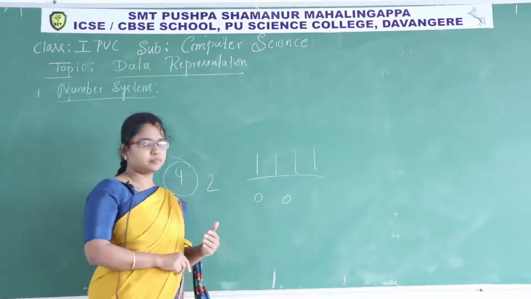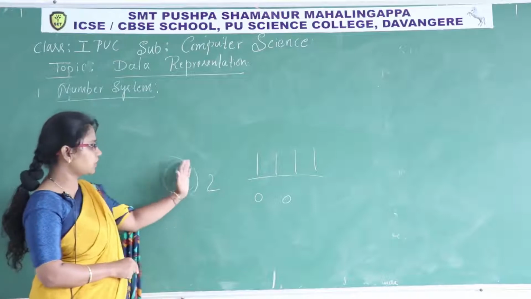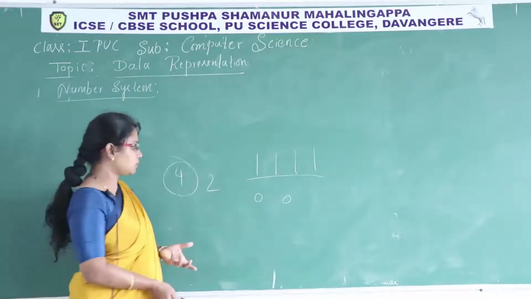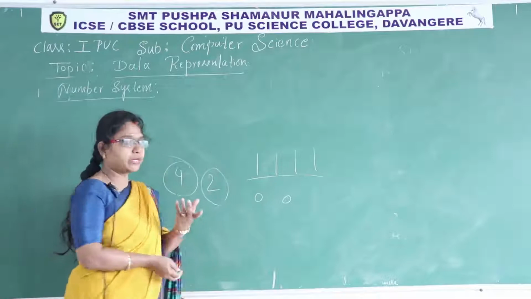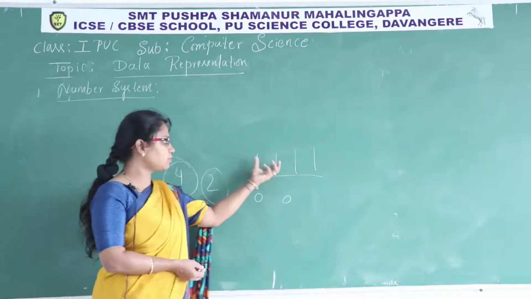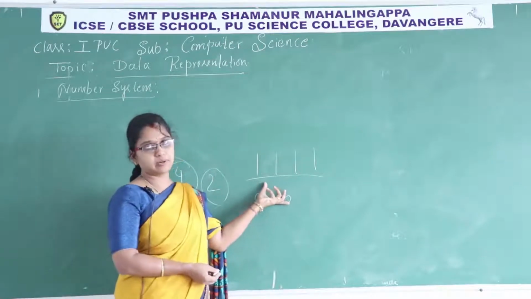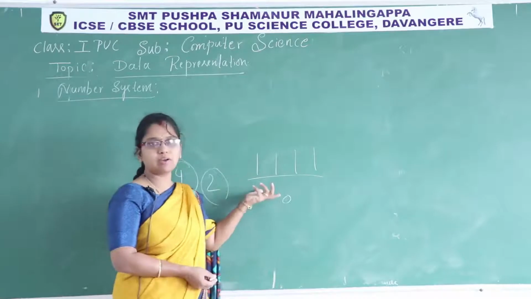But later, there were perfect figures for these quantities. 2 means the figure is like this, and the quantity 4, the figure is like this. Later, these number systems were called non-positional number systems, which don't have any positional value.